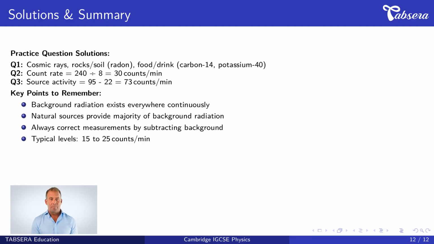The key points to remember are, first, background radiation exists everywhere continuously. You cannot escape it completely. Second, natural sources provide the majority of background radiation, with cosmic rays and radon being major contributors. Third, always correct measurements by subtracting background count rate from total readings. Fourth, typical background levels range from 15 to 25 counts per minute. Understanding background radiation is fundamental for all nuclear physics work and ensures accurate scientific measurements.